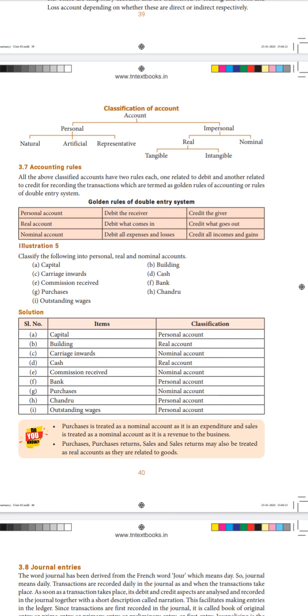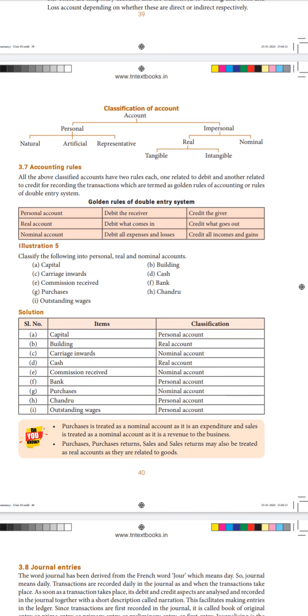Then comes bank account. Bank, we already saw, is a group of persons, right? So it comes under the personal account. Then we get purchases. Purchases means anything which is bought, which means you are spending some money to purchase. In that case, this is also an expense to the business, so we classify this under nominal account.